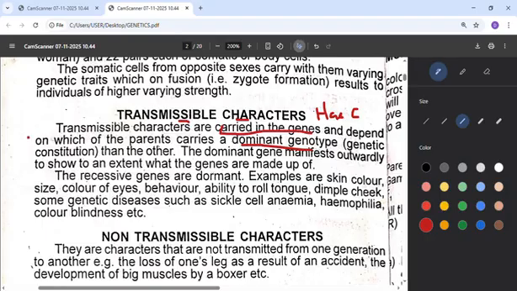But if it is recessive, it will not be transmissible yet, but it can still manifest. Other things that can be transmitted are sickle cell anemia, the SS genotype, and hemophilia. When you hear hemophilia, that means excessive bleeding, where any minor cut leads to excessive bleeding.